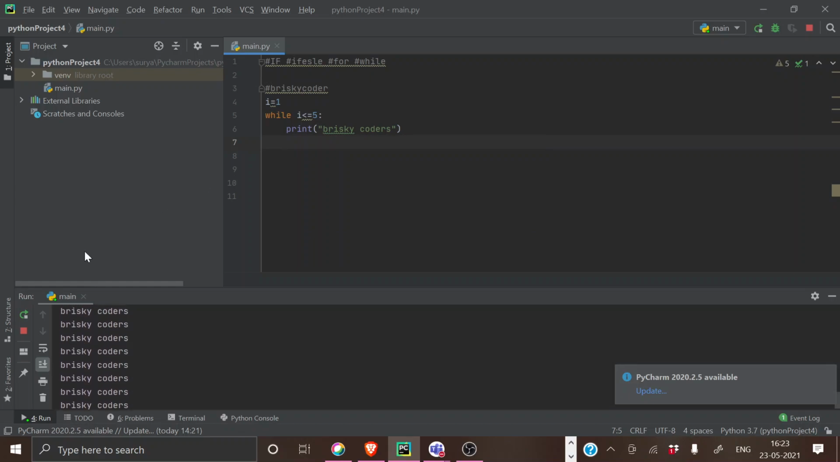Why am I saying "Biscuit Goddess" is running for a long time? I will explain what is happening there. First, it will just check whether I is greater than or equal to 5. Yes, 1 is lesser than 5. So what is it doing? It's printing Biscuit Goddess.